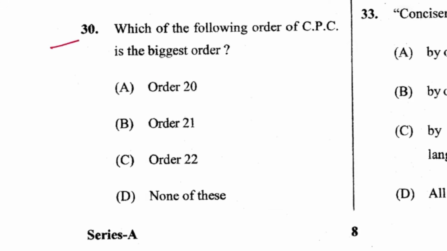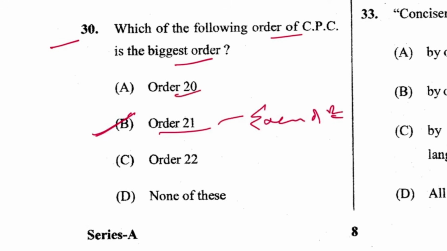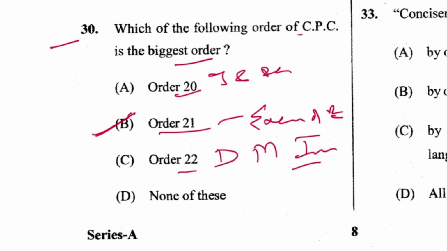Next 30. Which of the following orders of CPC is the biggest order? It is Order 21. B is the answer. It is for execution of decree. Order 20 is judgment and decree. Order 22 is death, marriage, insolvency suit.